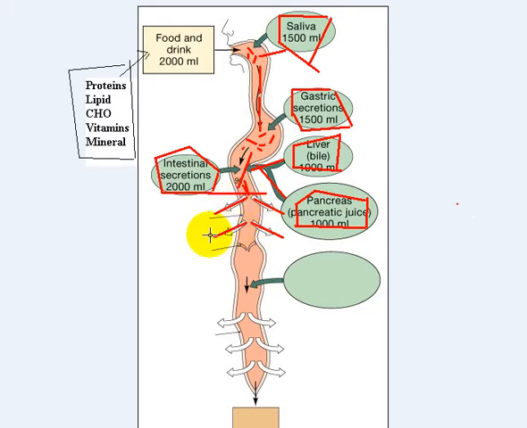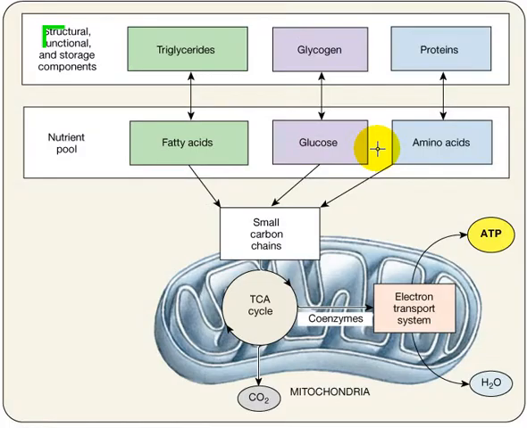So glucose, amino acids, and fatty acids will go to the lymphatic system, as you know from the previous lecture. So everything is now absorbed into the circulation. Now all that food that has been absorbed, the fatty acids, glucose, and amino acids, they have two choices within the cells. They could either be converted: amino acids could be converted to proteins as a building block. Glucose could be converted to glycogen for later storage, and fatty acids could become triglycerides.